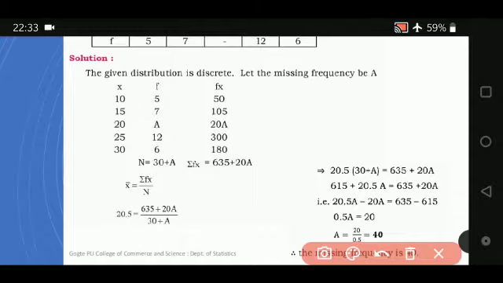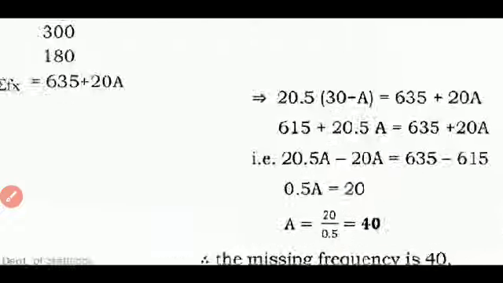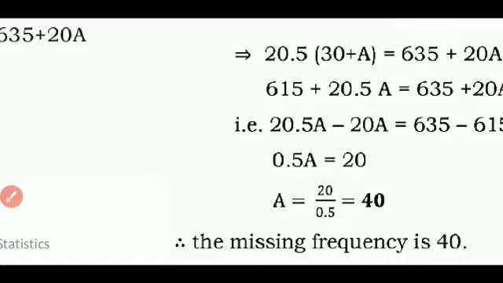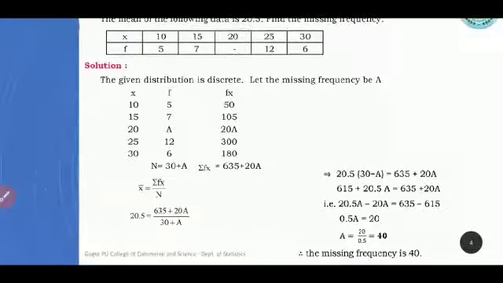So 20.5a minus 20a, when it comes this side, it's going to be minus 20a. Then 635 minus, you bring this 615 to this side, it will be minus 615. Simplify. Finally, you get the answer. a is equal to 20 divided by 0.5, that is equal to 40. So the missing frequency here is 40. Such examples do come. See it carefully and solve and practice it.